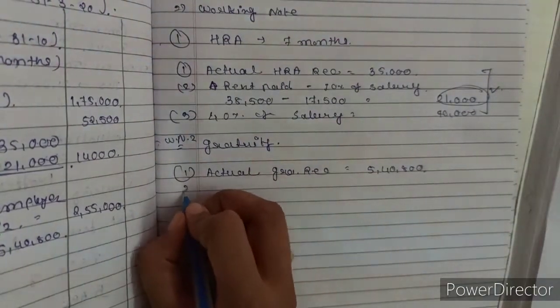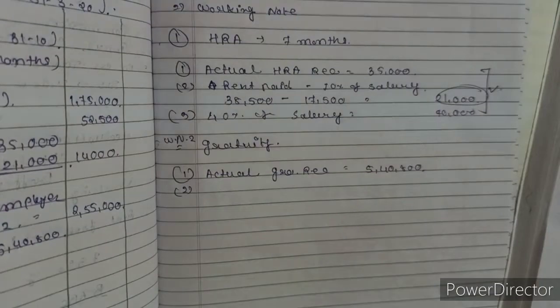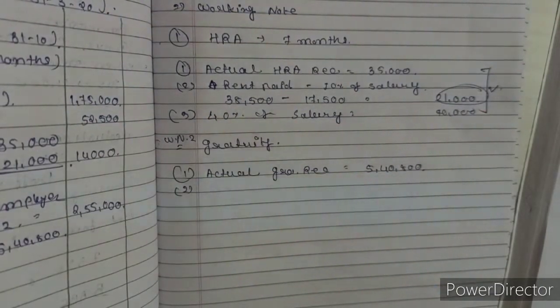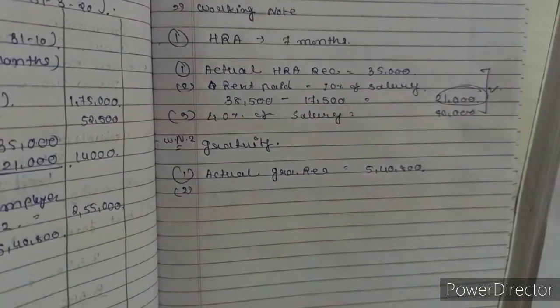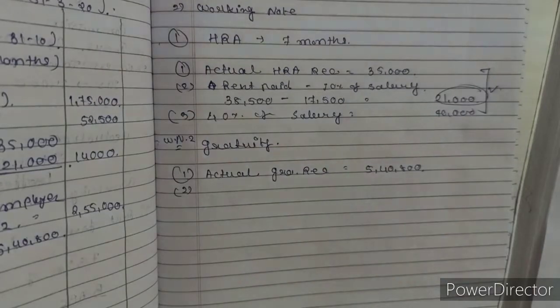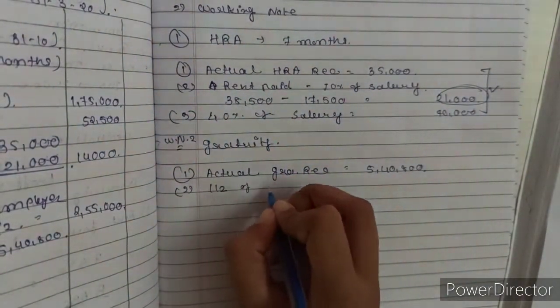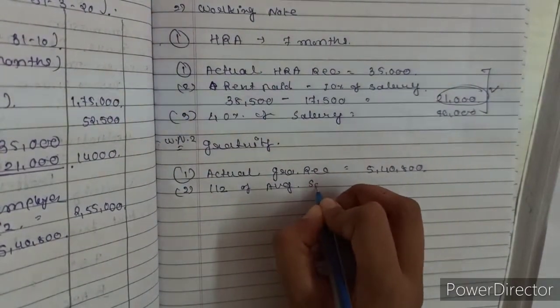5,40,800. Second, is the gratuity covered under the 1972 Act? No clarification is given regarding whether the gratuity is covered or not under the 1972 Act. So we have assumed that this gratuity is not covered under the 1972 Act. So it is 1/2 of the average salary.